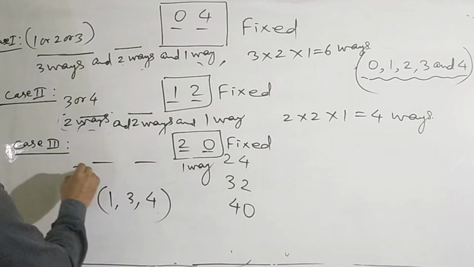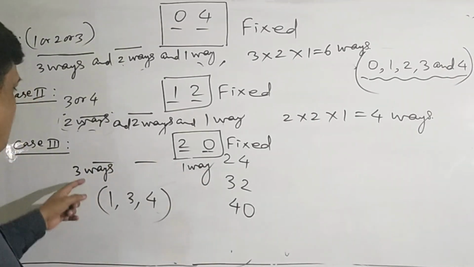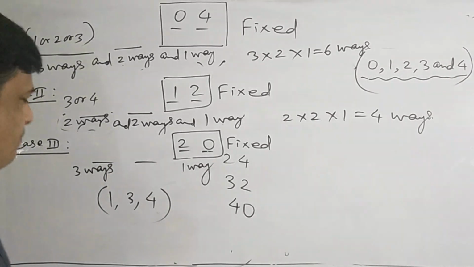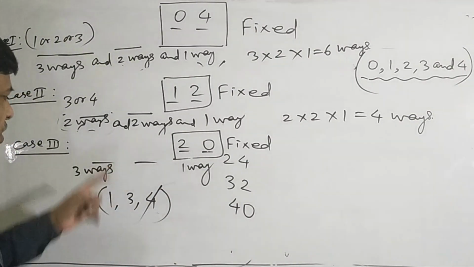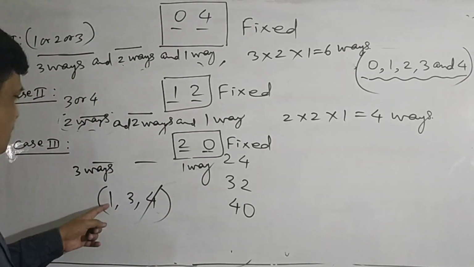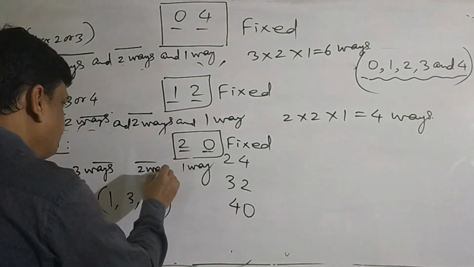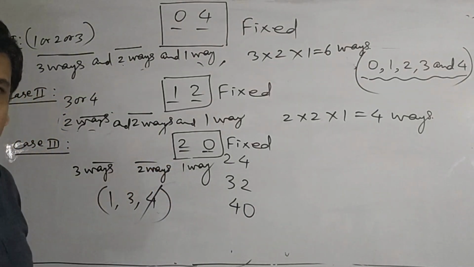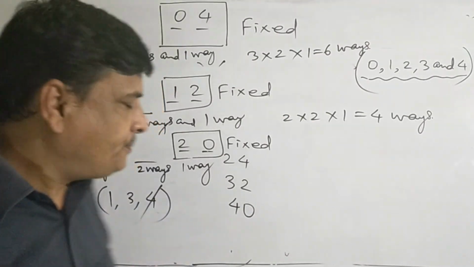So 3 ways. By 3 ways, thousand place can be filled up. Suppose thousand place is filled up by the digit 4. Then what are the remaining digits by which the 100 place can be filled up? Remaining digits are 1 and 3, means 2 ways. We can take either 1 or 3 in case 1000 place is filled up by the digit 4.